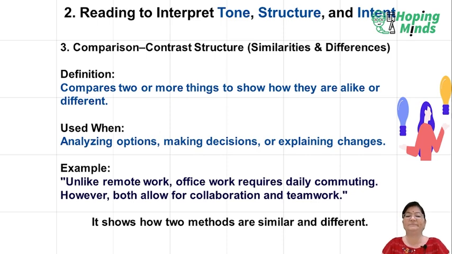Now if we describe the example, there are people who work from home. There are people who come to the office according to a time schedule, do their work, complete their deadlines and guidelines, and go back. If we see the response, the person working from home and the person working in the office are both doing their work at the same time, with the same functioning, the same output, and collaboration. So we compare two or more things to show how they are alike and different.